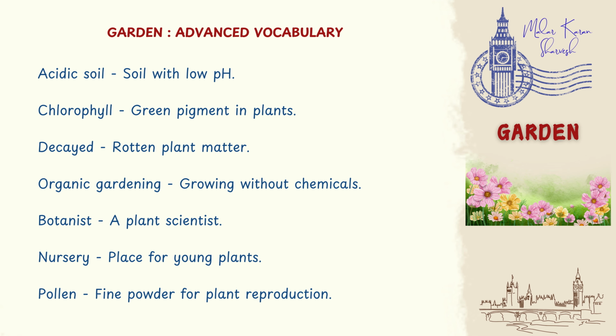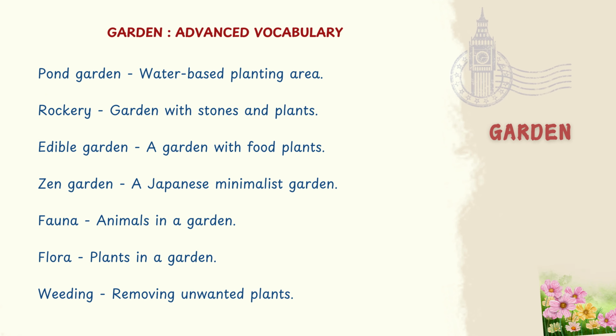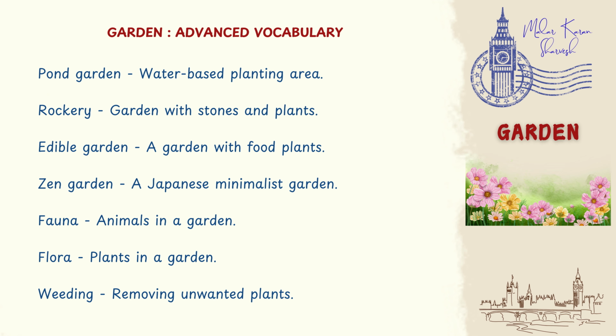Chlorophyll, green pigment in plants. Decayed, rotten plant matter. Organic gardening, growing without chemicals. Botanist, a plant scientist. Nursery, place for young plants. Pollen, fine powder for plant reproduction. Pond garden, water-based planting area. Rockery, garden with stones and plants. Edible garden, a garden with food plants.